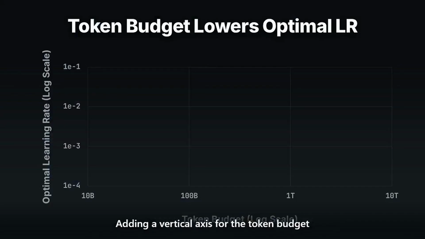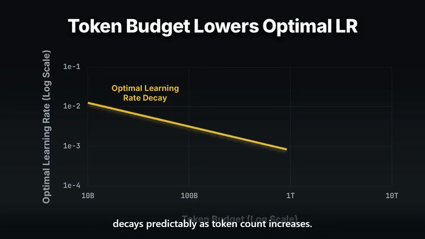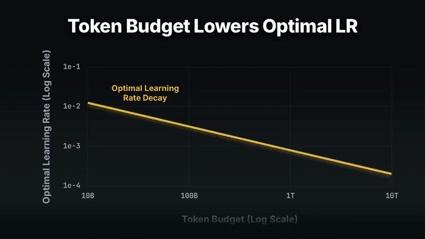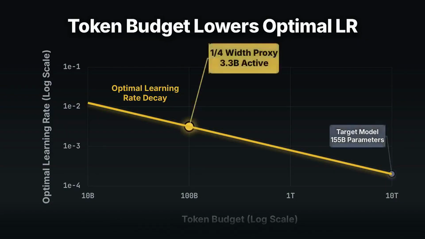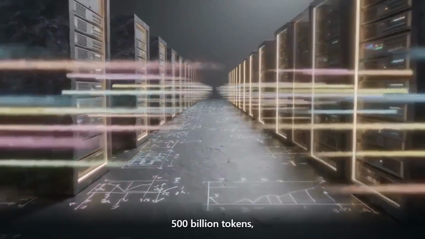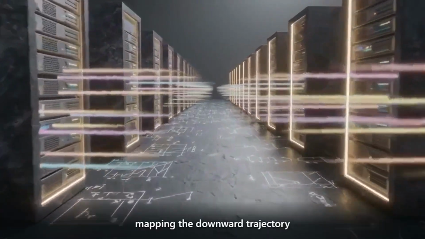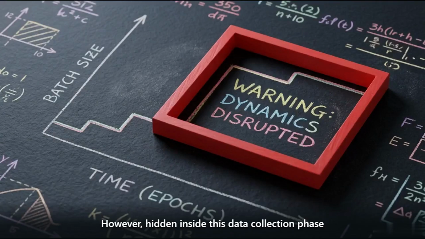Adding a vertical axis for the token budget in log-log space reveals the optimal learning rate decays predictably as token count increases. To chart this, researchers built a proxy model with 3.3 billion active parameters, precisely a 1/4 width scale of their final target. They ran this proxy out to roughly 500 billion tokens, mapping the downward trajectory of the optimal learning rate. However, hidden inside this data collection phase is a significant structural fragility regarding the batch size schedule.